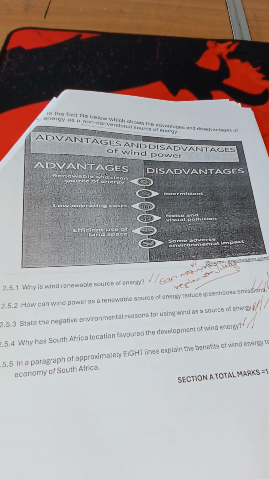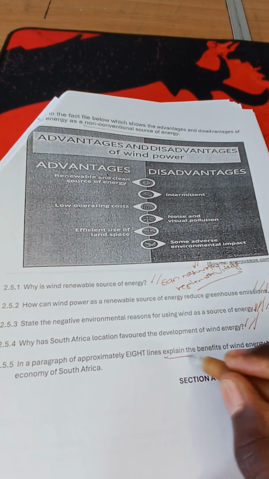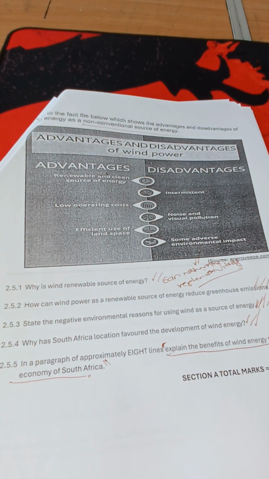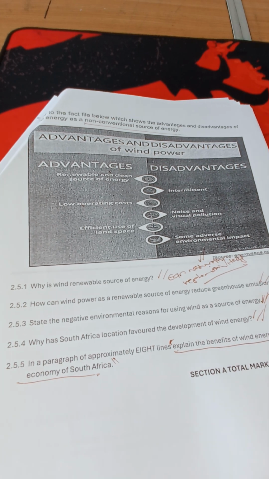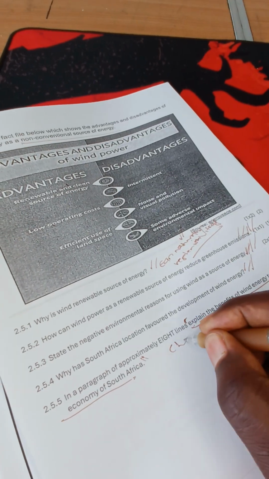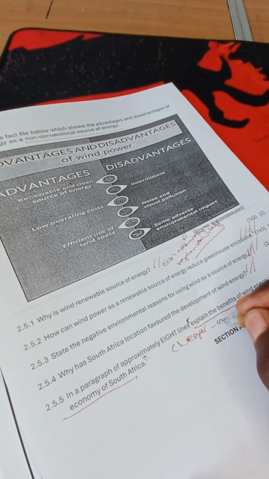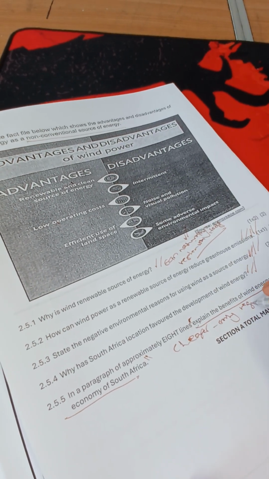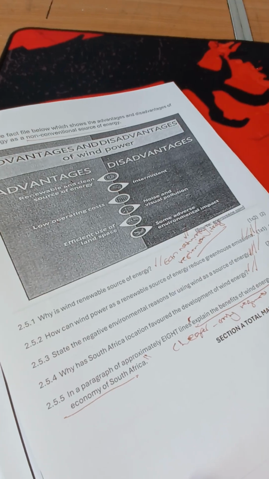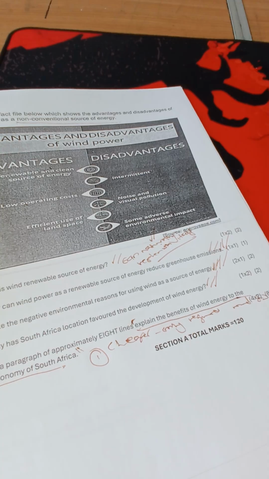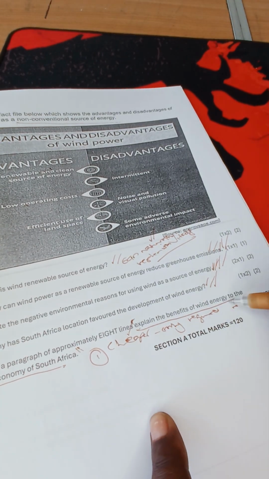Then, in a paragraph of approximately 8 lines, explain the benefits of wind energy to the economy of South Africa. What are the benefits of wind energy to the economy of South Africa? Number one, it is cheaper as it only requires wind to work. So we are saying now the first one, it is cheaper. It only requires wind to work. So that's number one. We are saying it is cheaper. Why? It only requires wind to work.